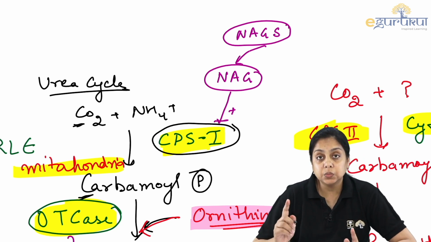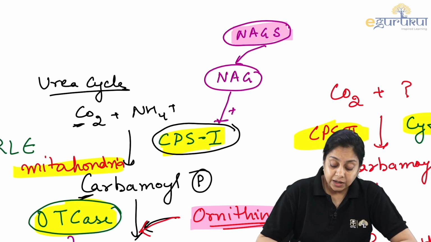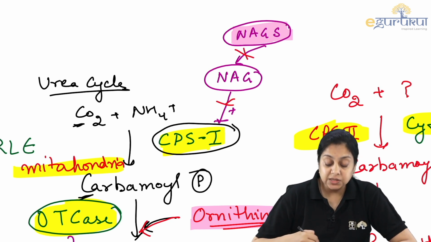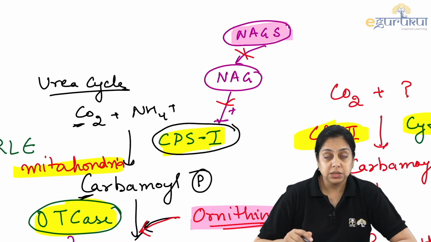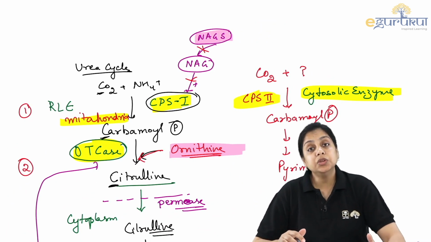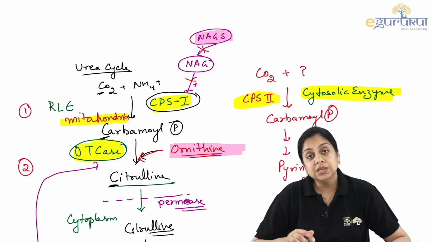So this is one regulation. If there is a defect in this enzyme, that is going to halt the synthesis of NAG, so CPS1 will not work. So this is one way to regulate it, right? NAGS deficiency. So in the urea cycle, whatever deficiencies you have in the urea cycle, all these are what?